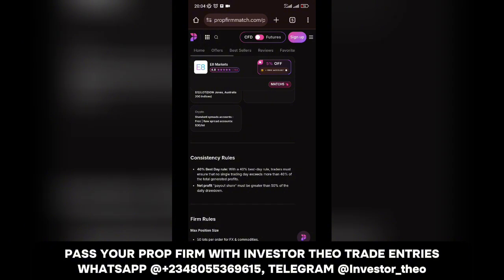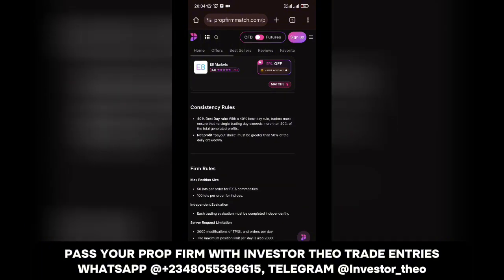But 40% is nice. Even though one trade gives you $100, the other gives you $120, while another might give you almost $150, you're still within the same range, because if you do the calculation, it's up to 40%. So that's nice. All right, 40% BSD still makes sense. Net profit payout must be greater than 50% of the daily drawdown.